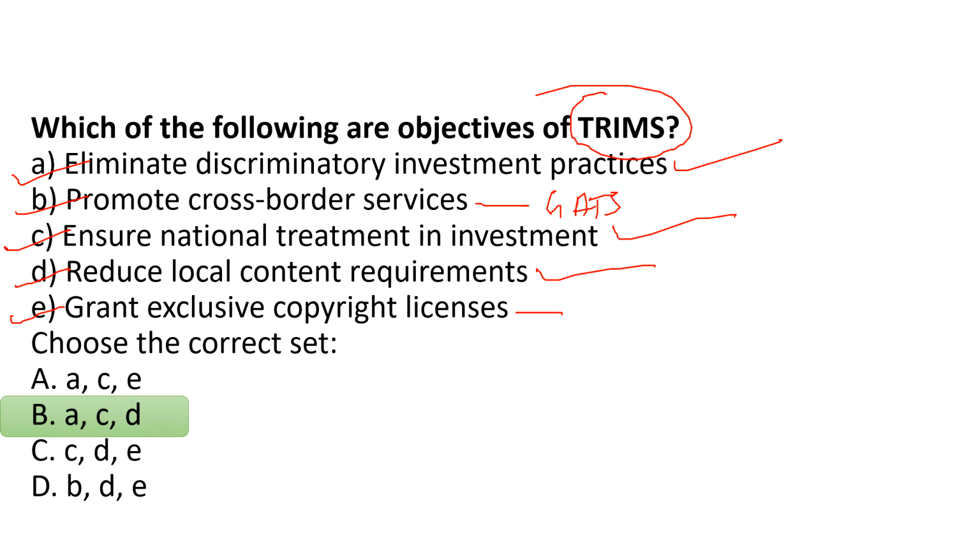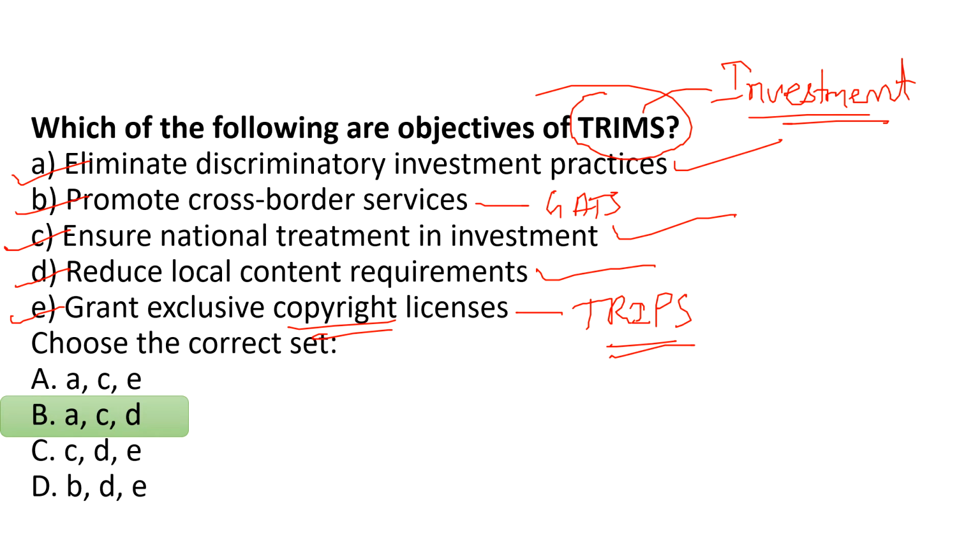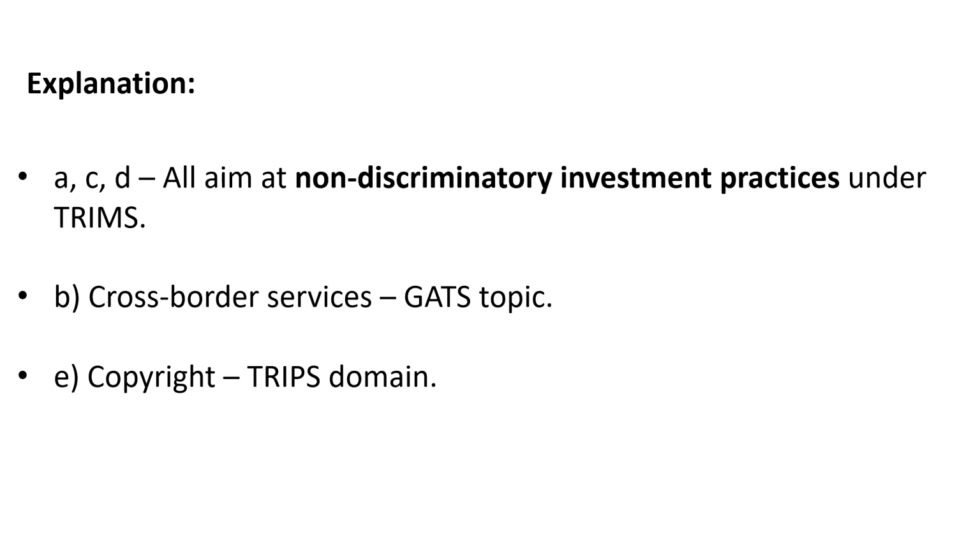And when it is talking about copyright licenses, then obviously it is related to TRIPS, not TRIMS. Correct. TRIMS is related to investment. Understanding? Okay. A, C and D all aim at non-discriminatory investment practices under TRIMS, that we discussed in the theory session, right? In the previous session. Cross-border services is a GATS topic, and copyright is TRIPS domain.